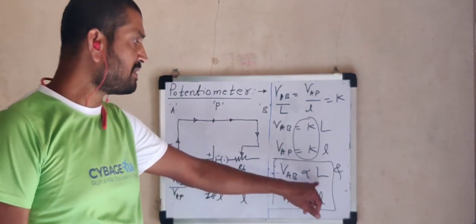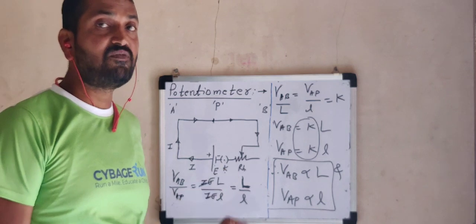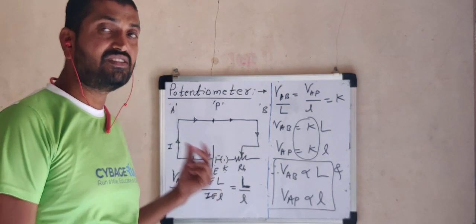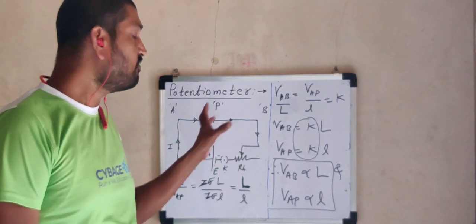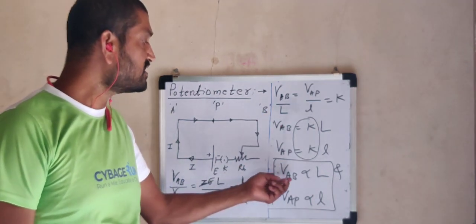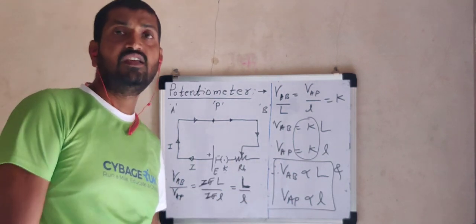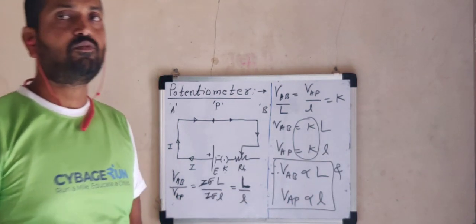That is, VAB is proportional to capital L and VAP is proportional to small l. Now, in order to verify this principle, we consider Ohm's law for the external circuit, and using Ohm's law, we got this verification: VAB proportional to capital L and VAP proportional to small l. So this is about the principle of potentiometer.